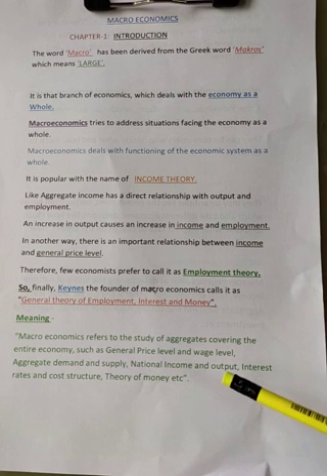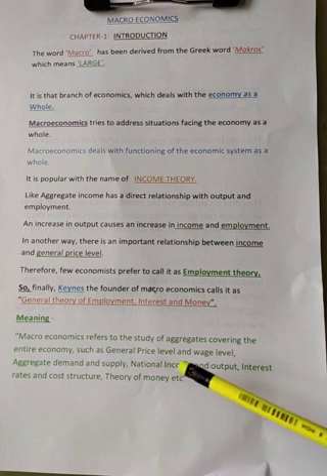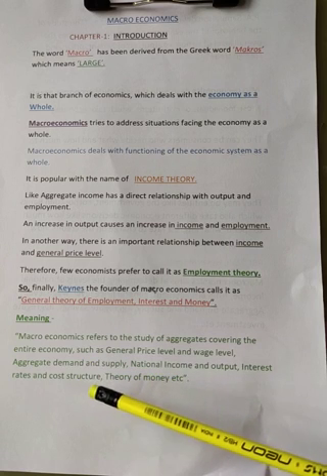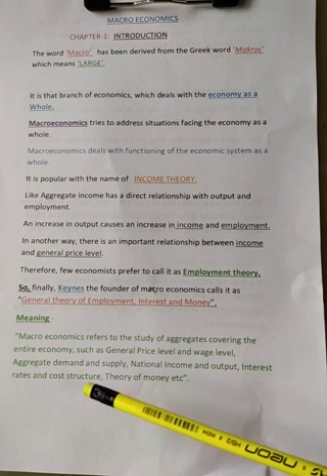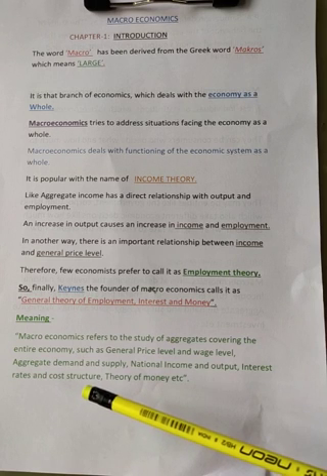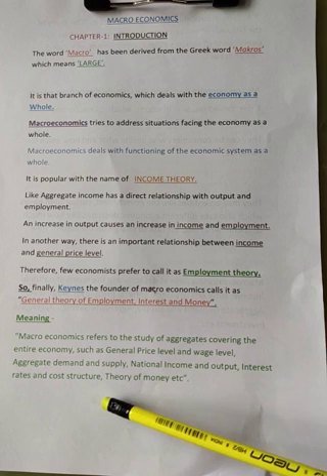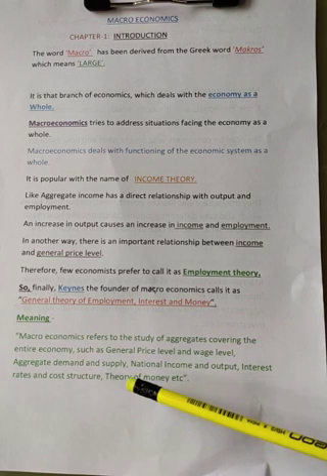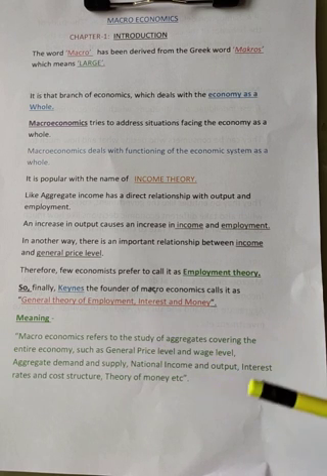Output means products, the quantity of commodities, whether increasing or decreasing, and also interest rates, and cost structure, which means the expenses incurred on the production of a product. Then the theory of money: what the money value is, whether increasing or decreasing, whether deflation or inflation is there. To check, we need macroeconomics.